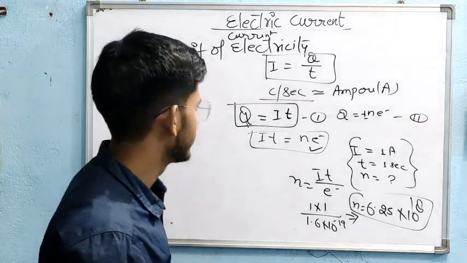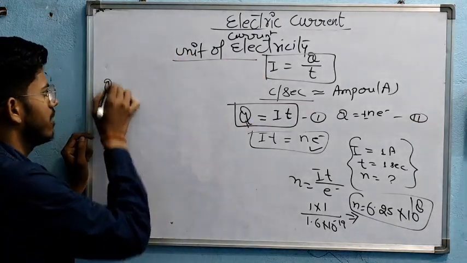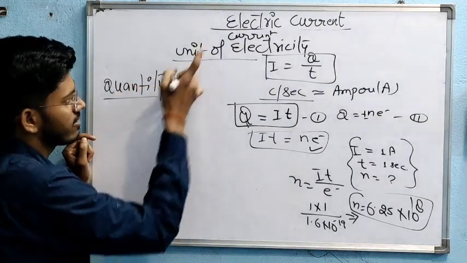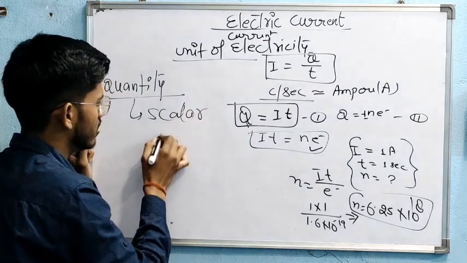Which kind of quantity is current? Electric current is a scalar quantity. Why?